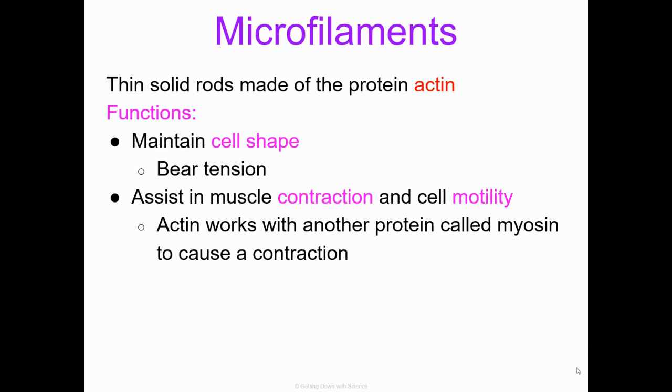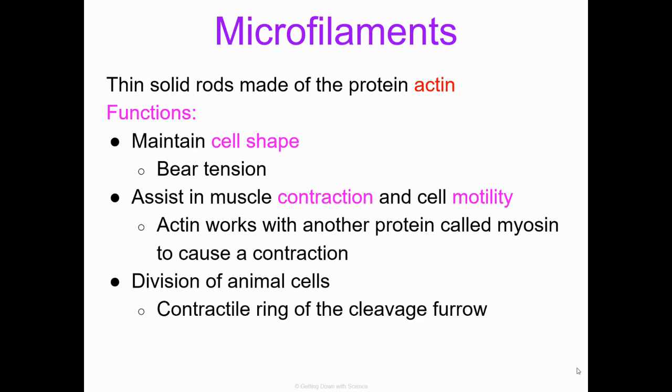And specifically how they do this is actin works with another protein called myosin, and together actin and myosin cause a contraction in your muscle cells. And then lastly, the division of animal cells by helping to form the contractile ring of the cleavage furrow, which we'll look at when we get into cell division.